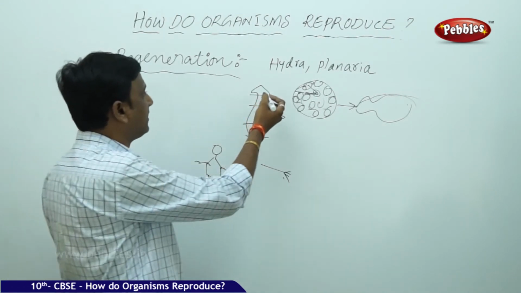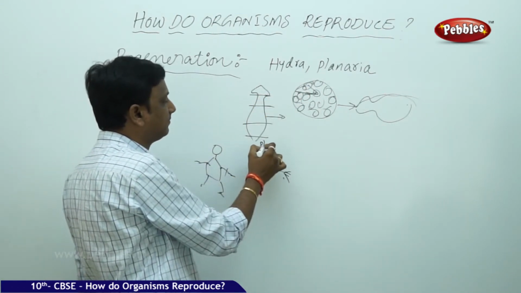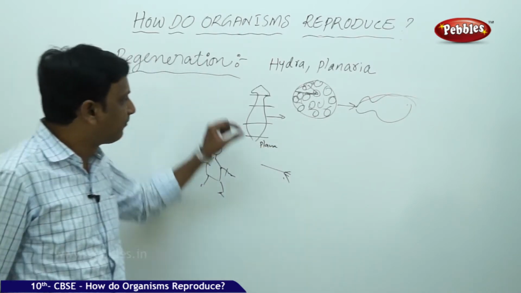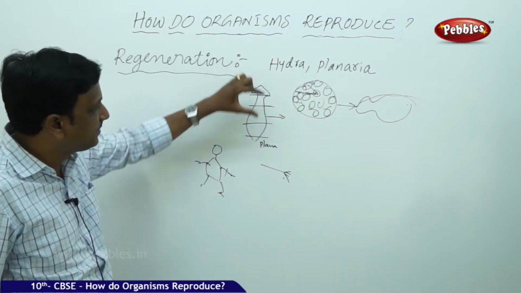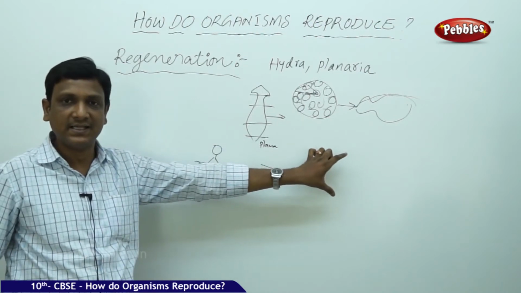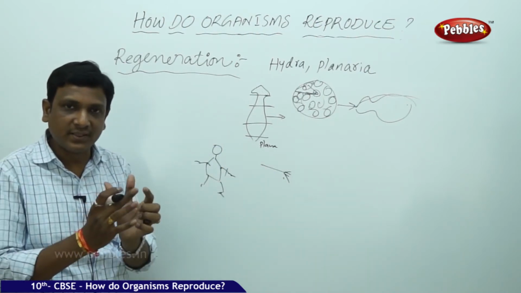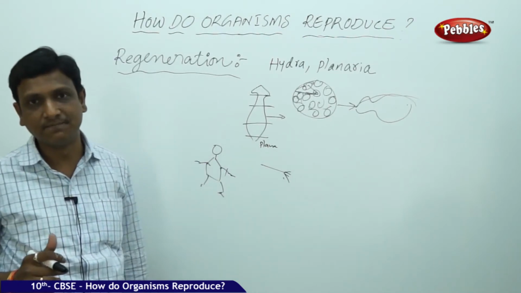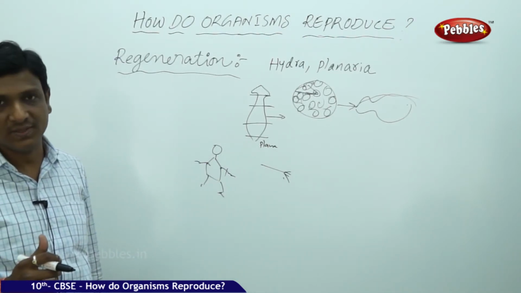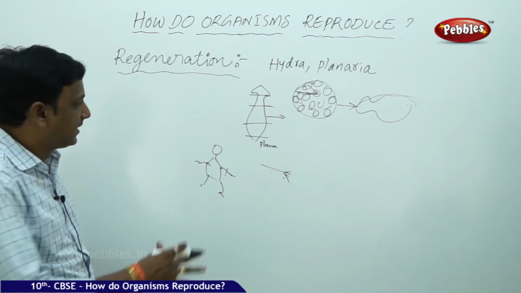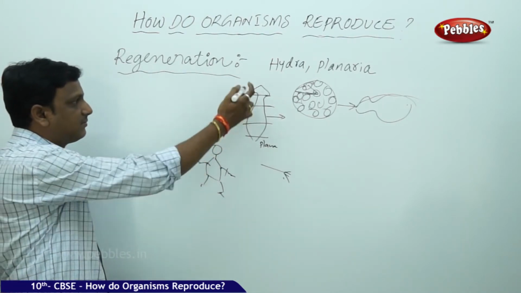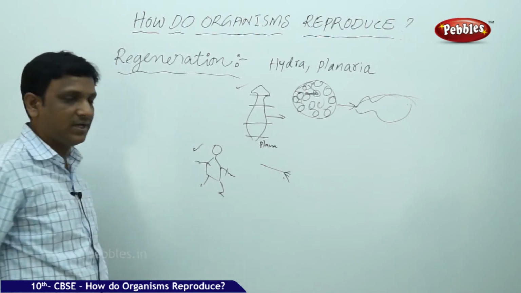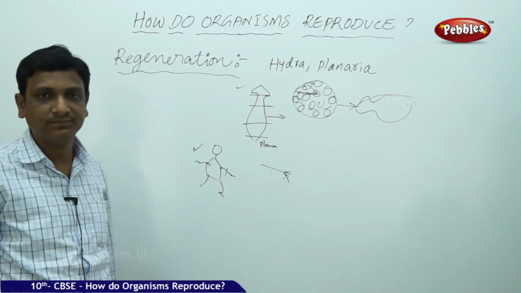Just like in case of Hydra or Planaria, if you cut Planaria into small pieces, each piece can grow into an individual Planaria. Whatever the cut part is, that part can grow into a group of cells. Now this group of cells differentiates into a complete organism. So that is possible. But why is it not possible in humans? In humans it is not possible.